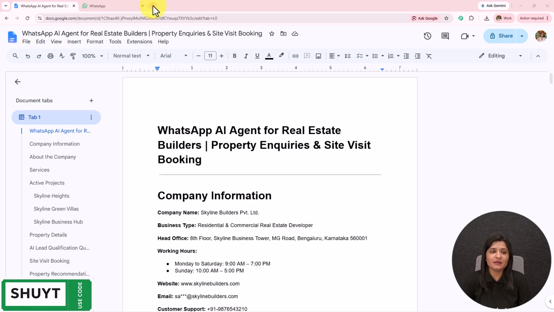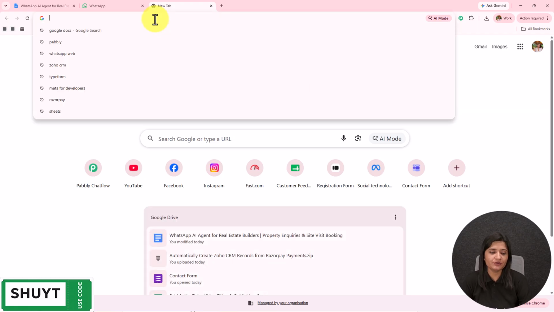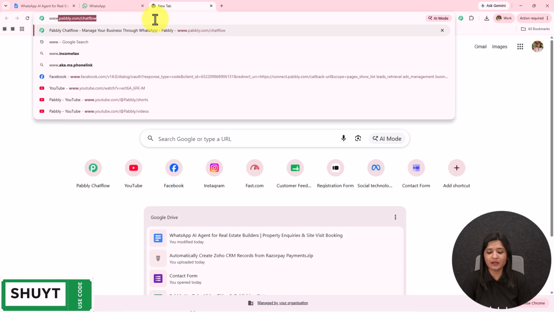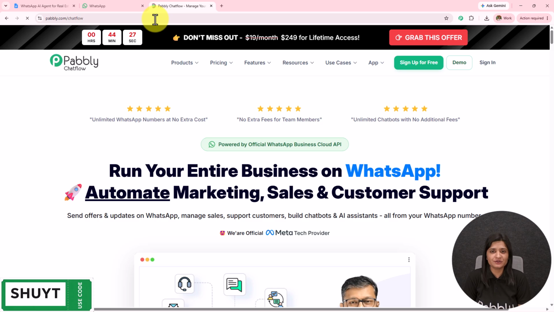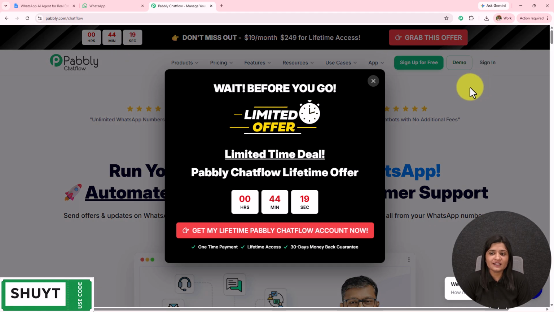First, we have to visit Pabbly Chatflow, and to visit Pabbly Chatflow, we have to write www.pabbly.com/chatflow in the browser. And after browsing the website, we need to sign into our Pabbly Chatflow account. On the top right corner, we can see two options: sign in and sign up for free.